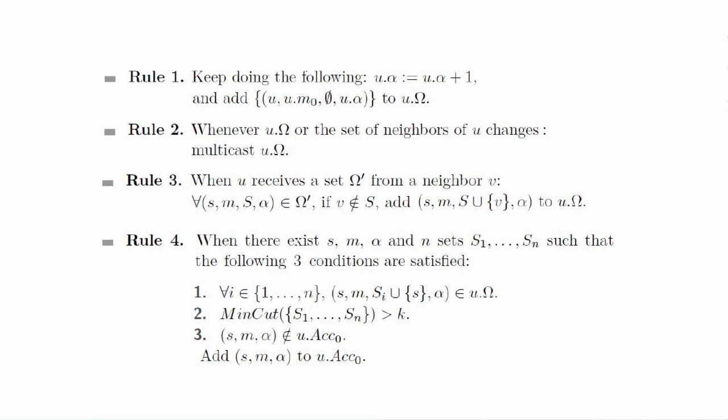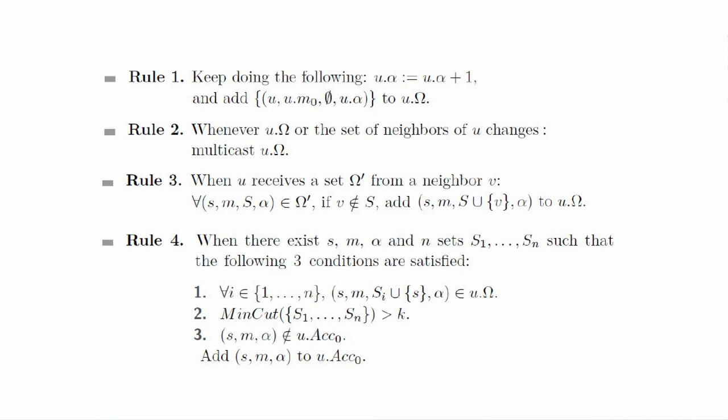The third rule is that whenever U receives a tuple (S, M, S, alpha), first, it adds the identifier of the neighbor sending it to S. So this is how the path is registered. Then it stores it in omega. And as omega changes here, of course, it will also send it to neighbors, according to the previous rule.